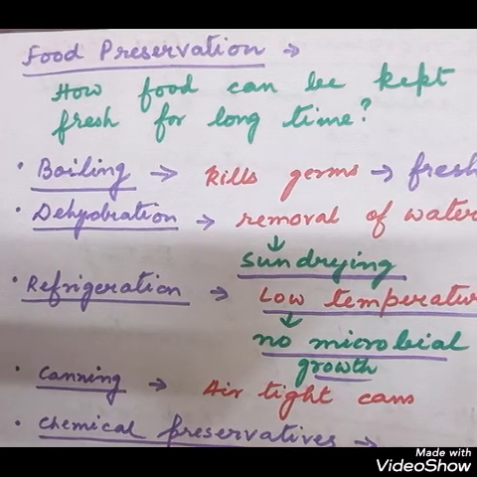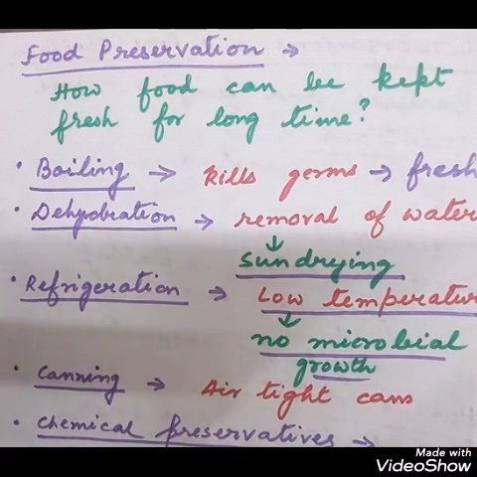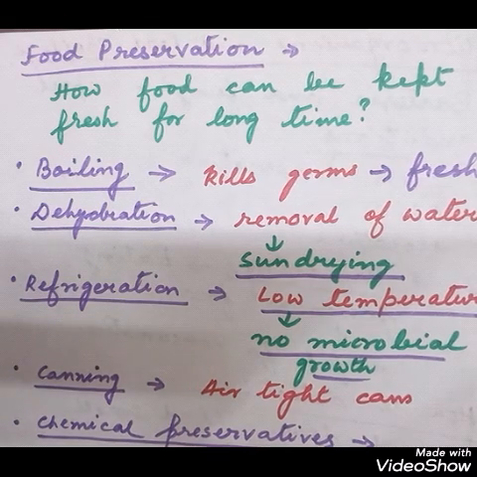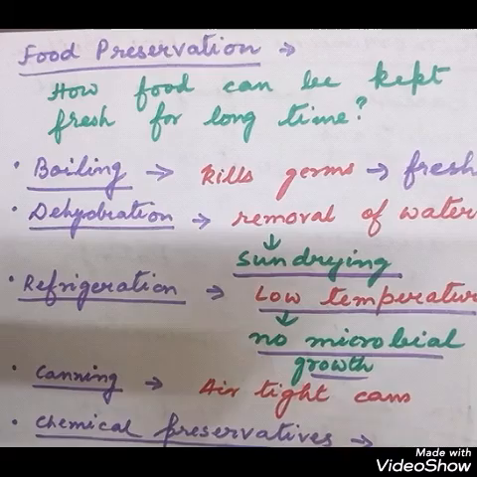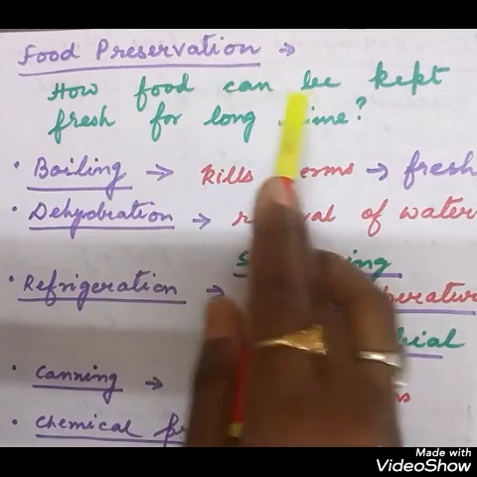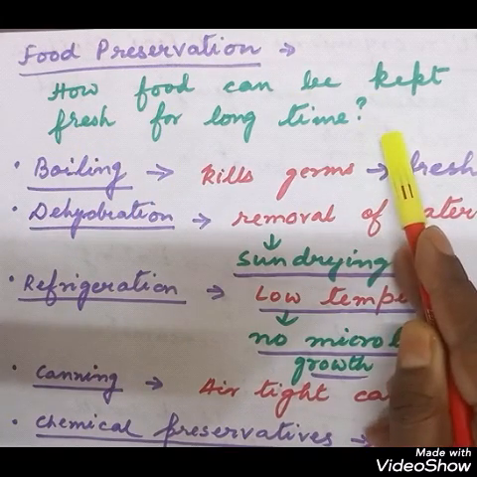So if you can next see here in this page, that is food preservation. So if the food is spoiled, then there will be total loss. So there are different methods to preserve the food. So what is preservation? How food can be kept fresh for a long time. So what are the different methods?